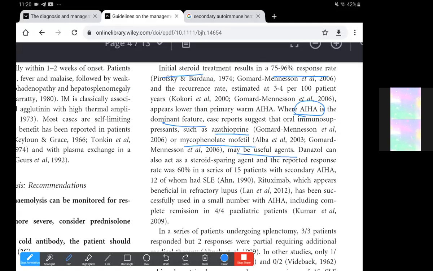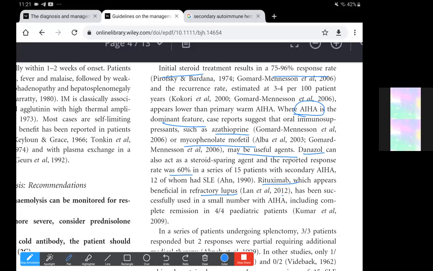So danazol can also act as a steroid sparing agent, and the reported response rate was 60% in a series of 15 patients with secondary autoimmune hemolytic anemia, 12 of whom had SLE. And danazol and rituximab can also be considered in refractory lupus. They also have been used successfully in a small number of patients, including complete remission.